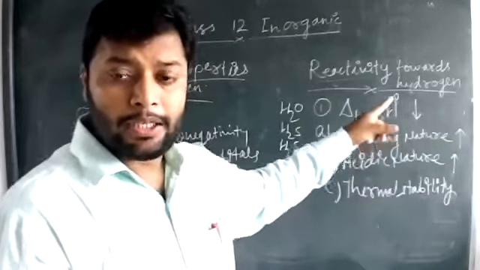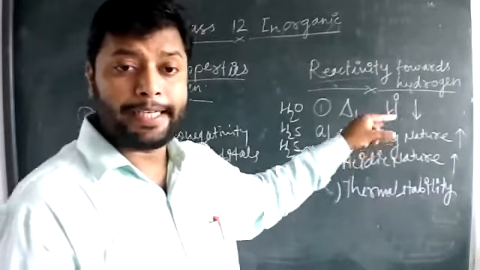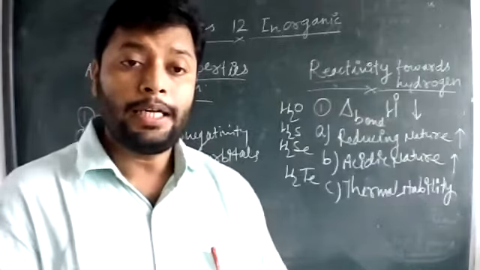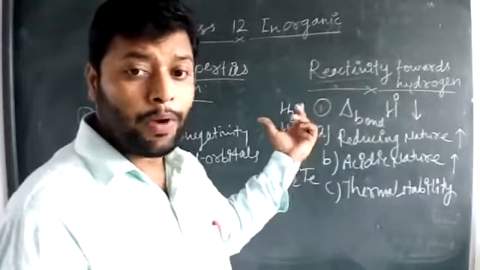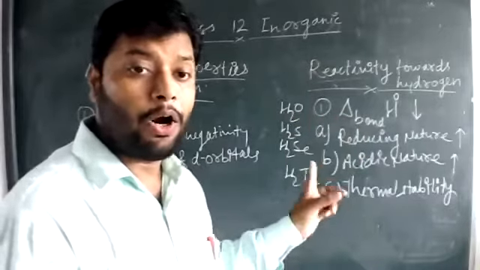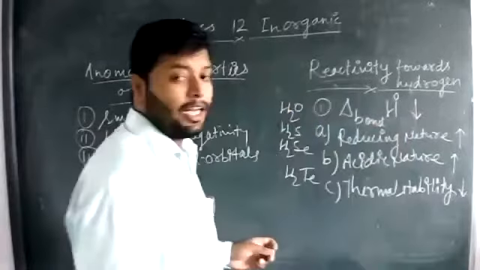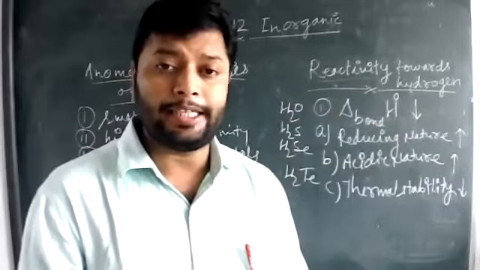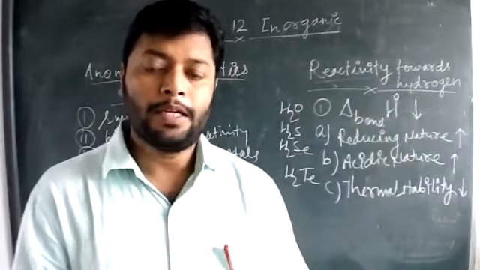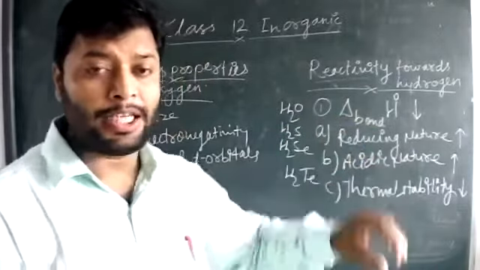You can see down the group, bond enthalpy decreases, so they are less stable down the group. So water will be the most stable hydride among all. Thermal stability decreases down the group because of the same reason. These three properties directly depend upon the bond enthalpy.